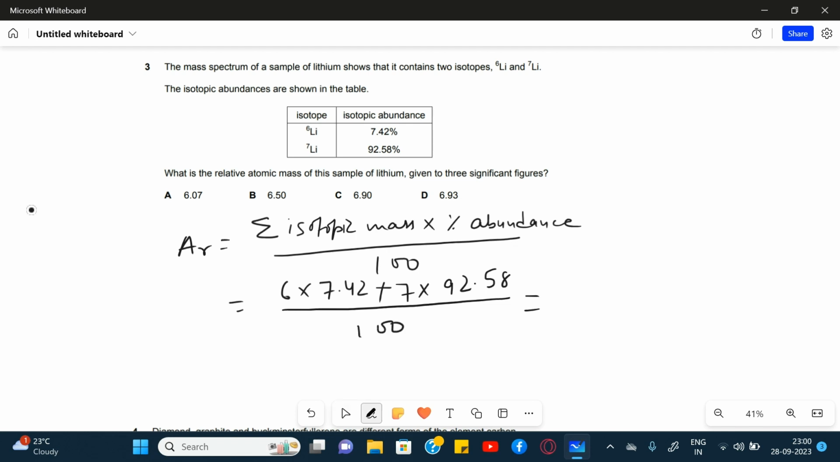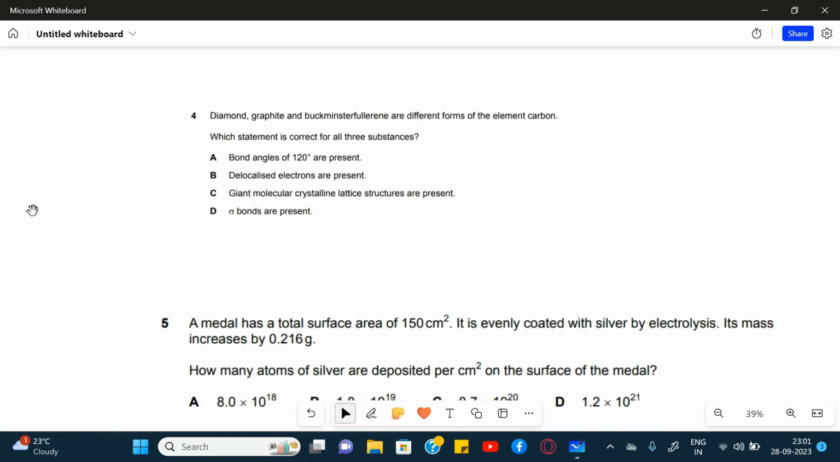If I do the calculation, it comes out to be 6.925. Since we have to take the value up to 3 significant figures, it will be equal to 6.93, hence option D is correct.